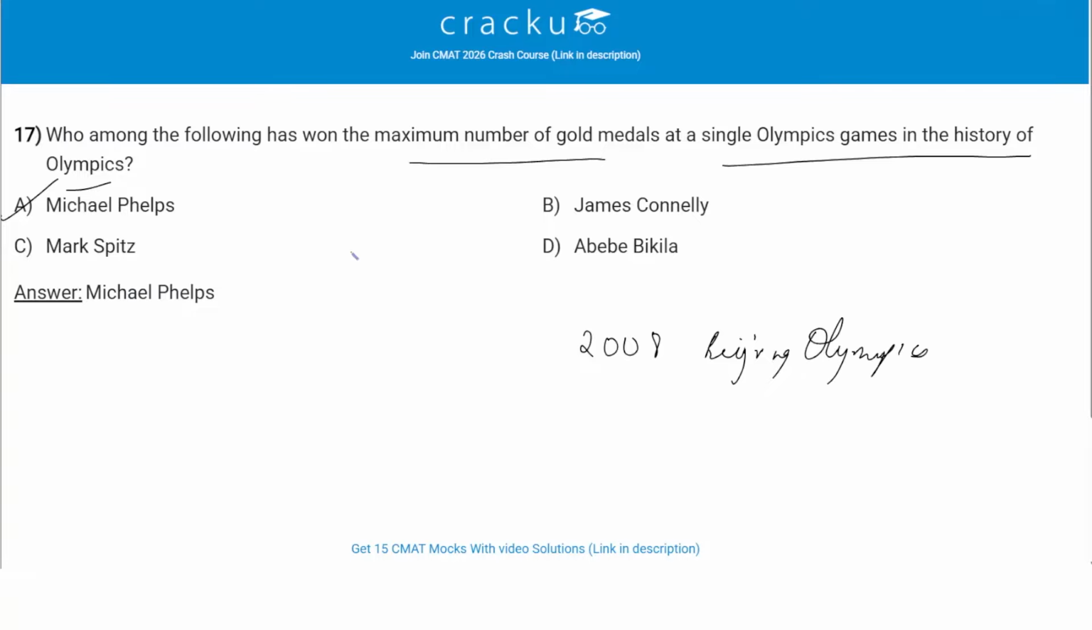So Michael Phelps set the record by winning 8 gold medals in the 2008 Beijing Olympics, the highest ever by an athlete in a single edition. So option A, Michael Phelps, is the correct answer.